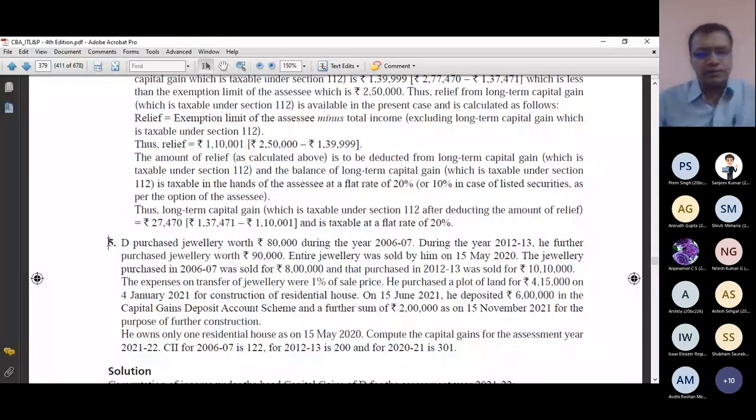This is the fifth problem, problem number 5. Please take a screenshot of problem number 5 and raise your hands once you have taken it, so I can start discussing this case with you. If you have this question, whether in the book or as a screenshot, please raise your hand so that I know you now have it with you.